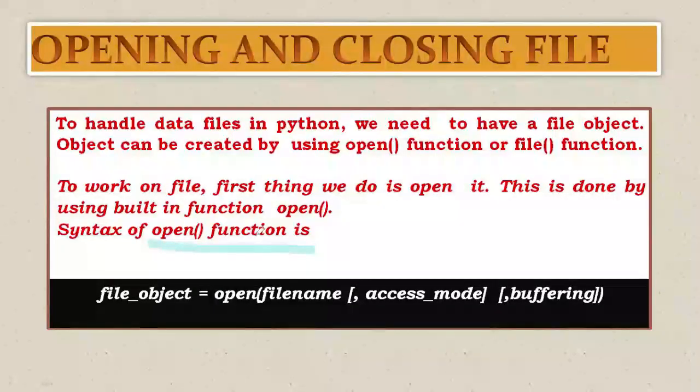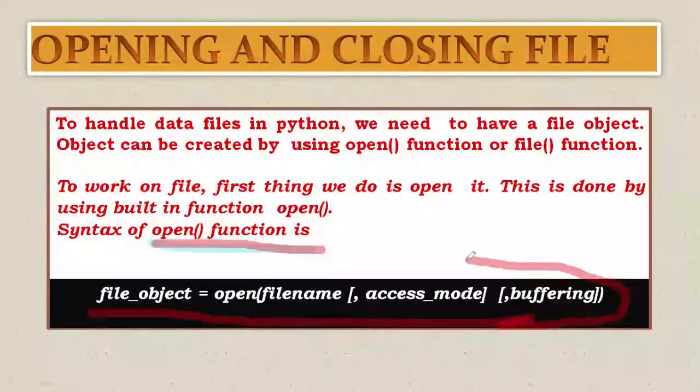So through open function, we can open a file. The syntax to open a file is written at the bottom of this slide. You can see here, file object is equals to open, then the name of the file, then the access mode and the buffering.